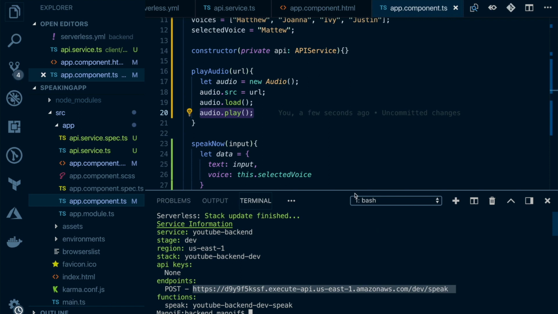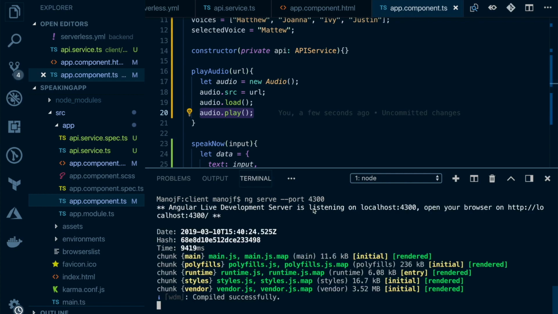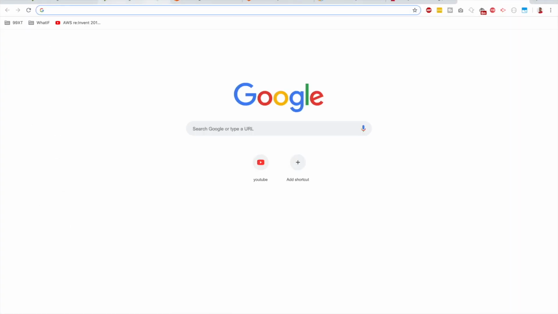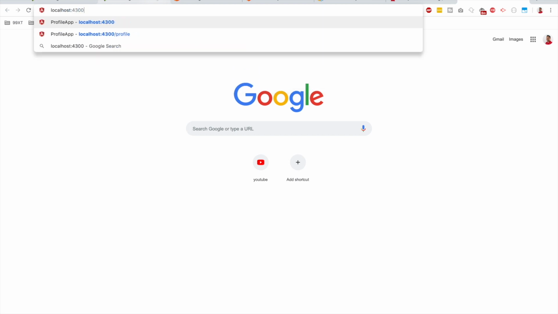So let's see if everything works. I will take the integrated terminal, clear out the content, and make sure you are in the client folder, and I will type ng serve to spin up the front-end application. Give it a second. Oops, it says it's already in use. Maybe my previous example is running on 4200, so ng serve --port 4300. Alright, so it is built. So let me go to a browser and call localhost:4300 and hit enter, and I get nothing.